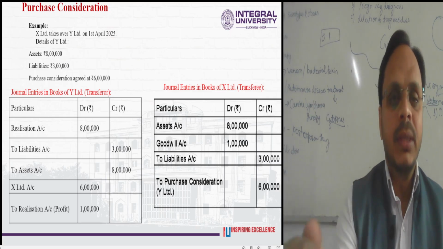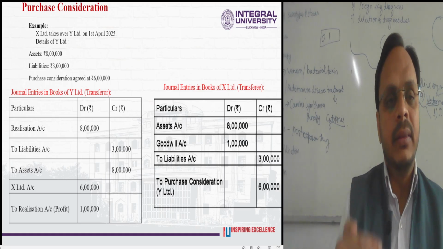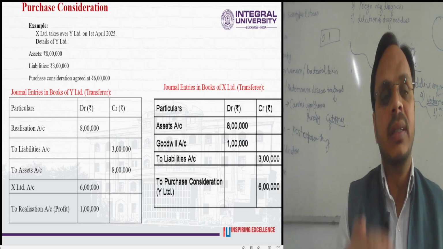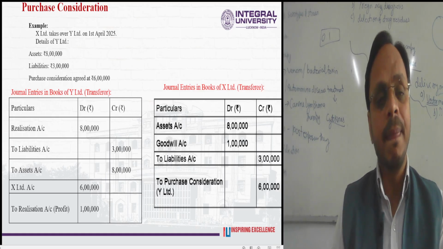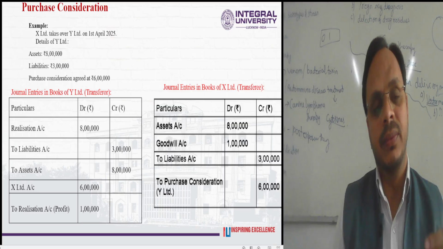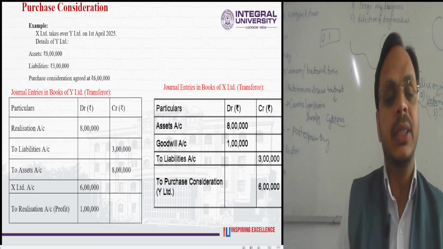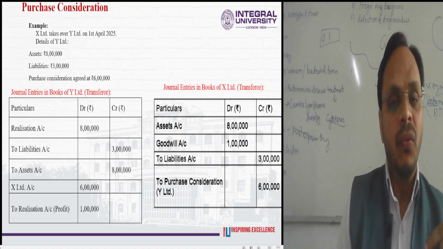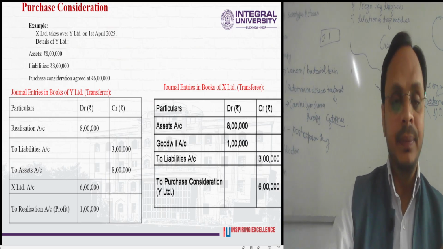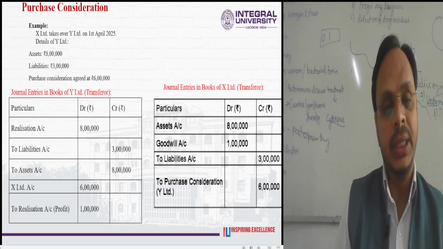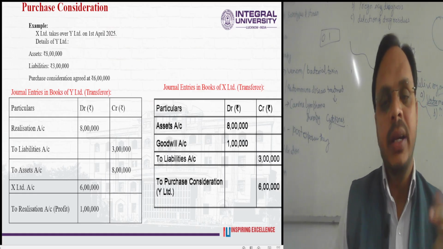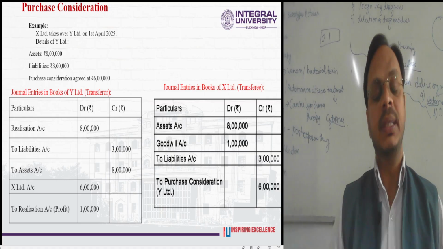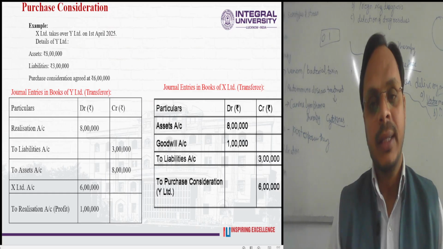So for the purpose of purchase consideration, the assets as well as the liabilities of the Y company have been mentioned. Assets amounted to rupees 8 lakh, and the liabilities of the Y company were 3 lakh. The purchase consideration is agreed at 6 lakh. So what will be the journal entry, the first stage of the accounting cycle? The journal entry will be passed in both companies, the transferor company as well as the transferee company.